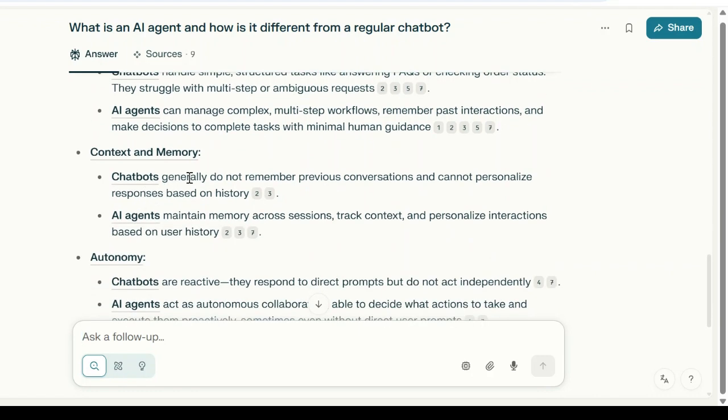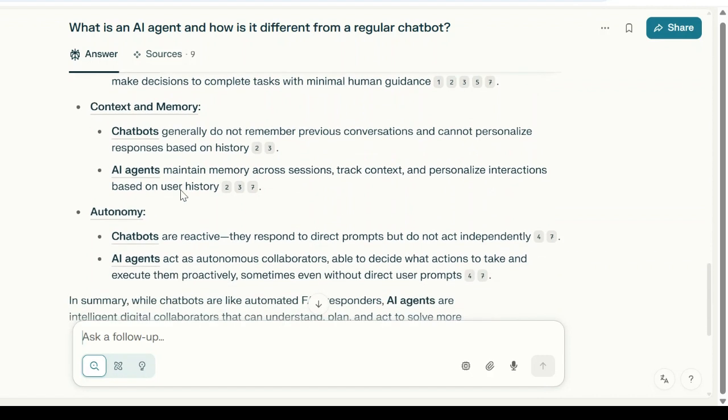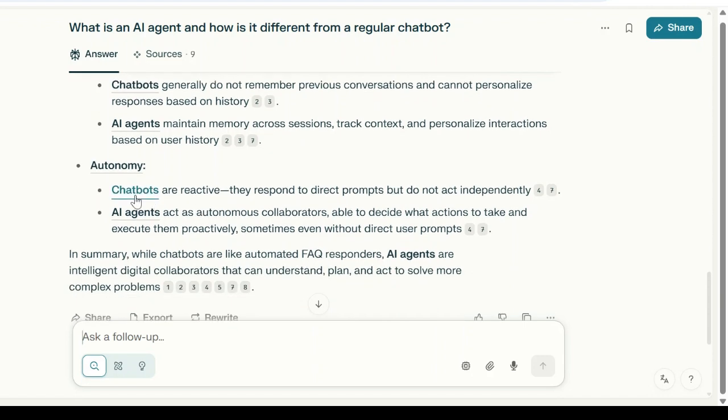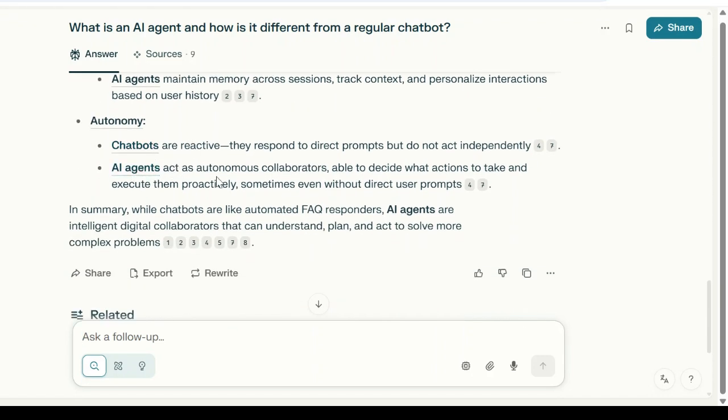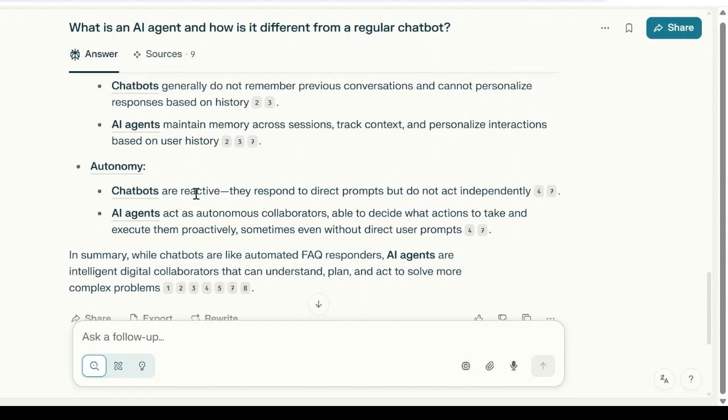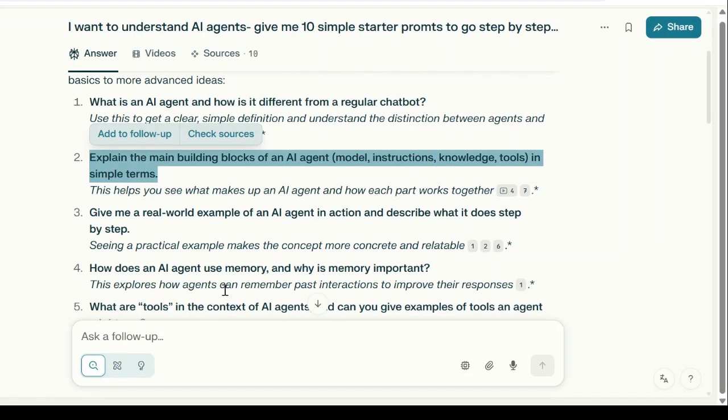Context and memory. Chatbots generally do not remember previous conversations. AI agents need to maintain memory because they are learning, they are understanding the user. Autonomy. Chatbots are reactive. AI agents can become quite autonomous. Today we have agents which are mostly still reactive. Very few AI agents can be so autonomous. This is a futuristic view. Those which are being developed, like Manus.ai, we cannot use at an enterprise level, so we will have to restrict it to some of our regular day-to-day use cases.